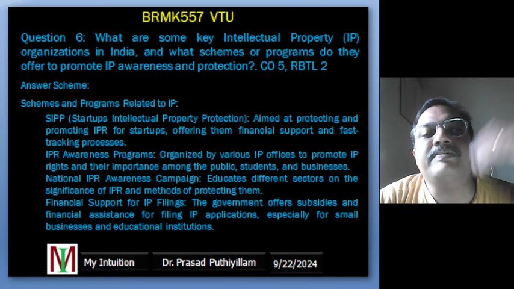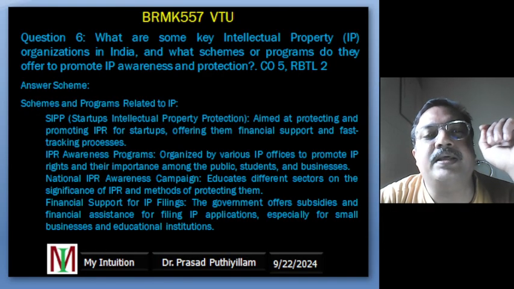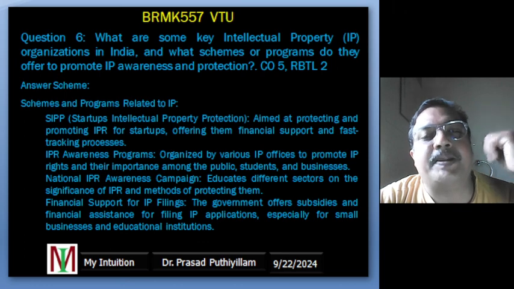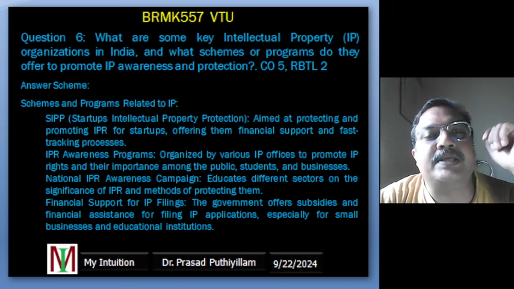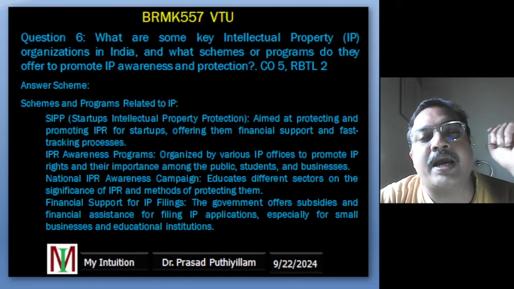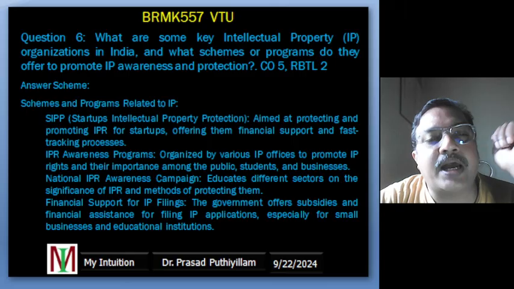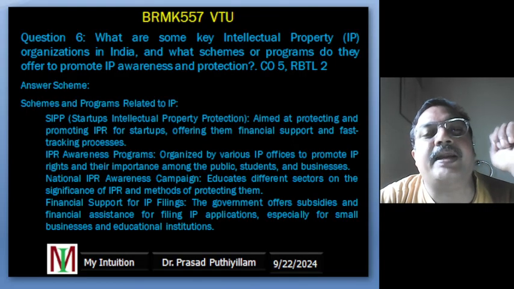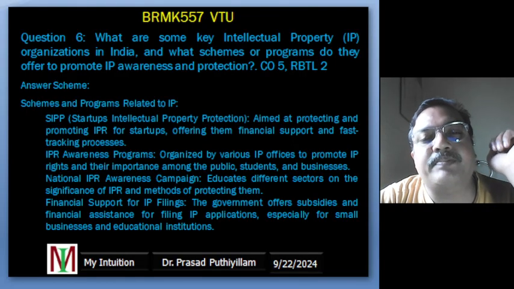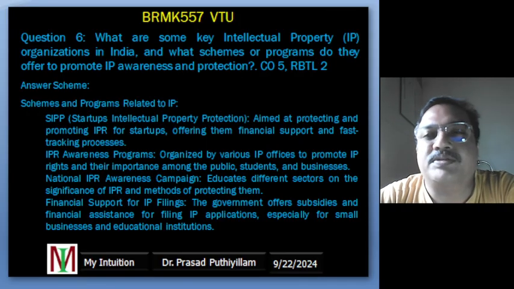So this makes it very easy for people with less money to protect their intellectual property. For example, a small rural business making handwoven scarves may not have enough money to file a trademark for their unique brand. Through government financial support, they can file the trademark at a very reduced cost.